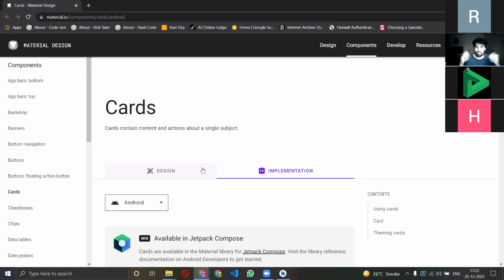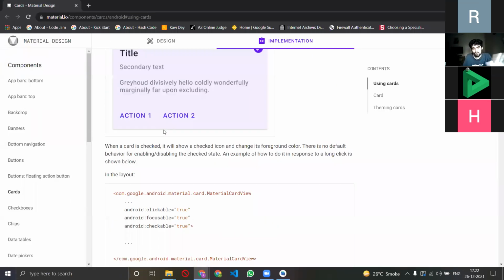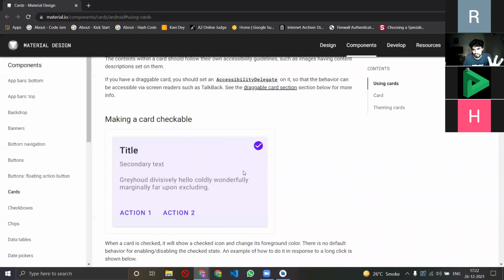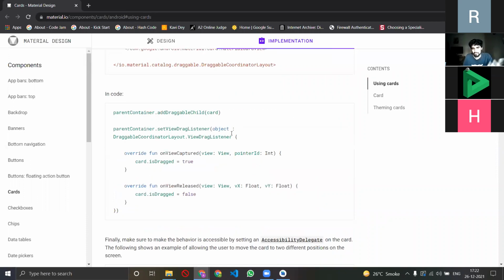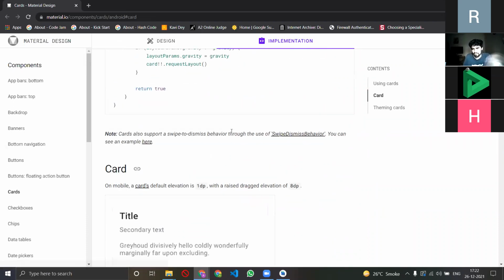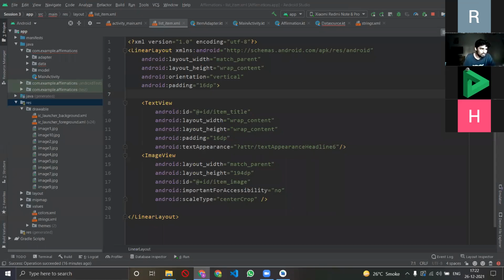Now, if I want a better design, every time I'll have to take the pain of writing things from scratch and doing this and that. So this material.io website says, don't go through the pain. We have already written the basics of code. So if I wanted a card like this, we have the code for it. If I wanted a card like this, I have the code for it, and so on. So don't put in the effort of writing the entire code, you just black box it. So I'll be like, cool man, I'll just black box your code.